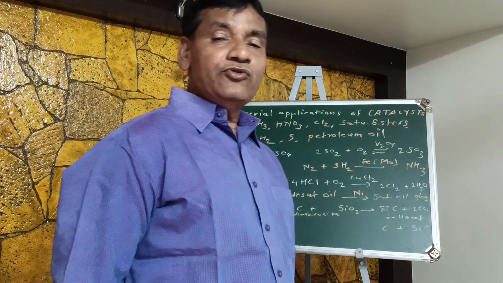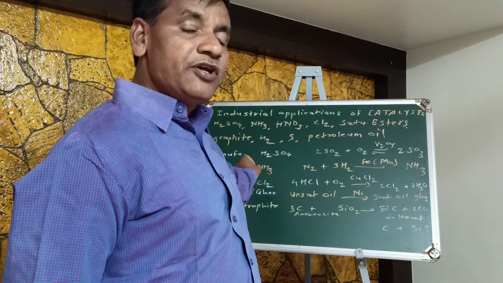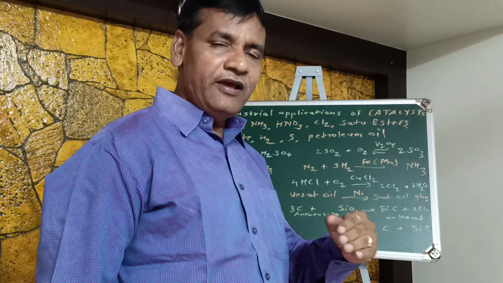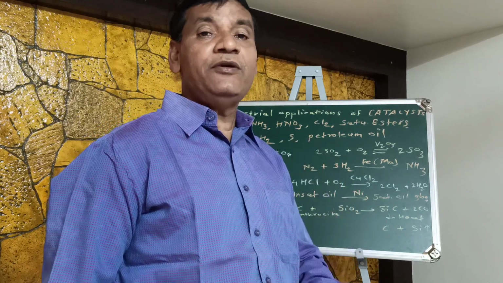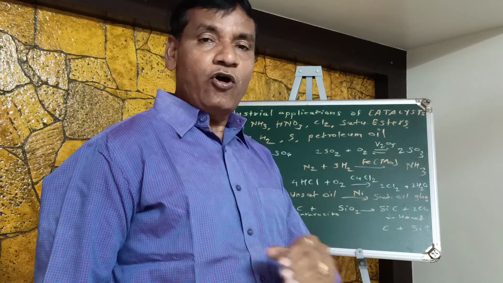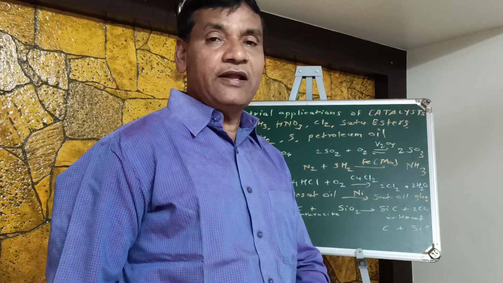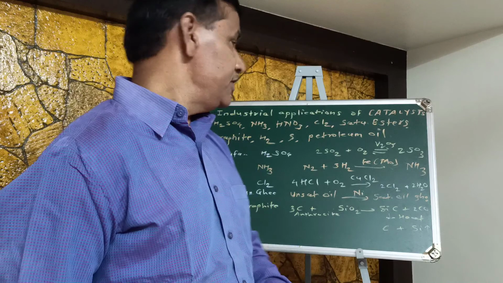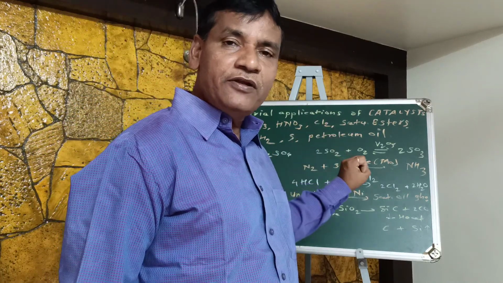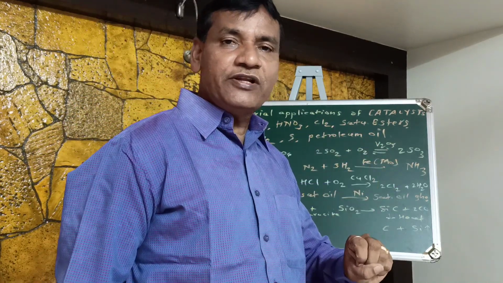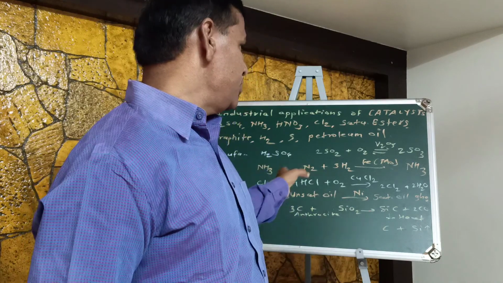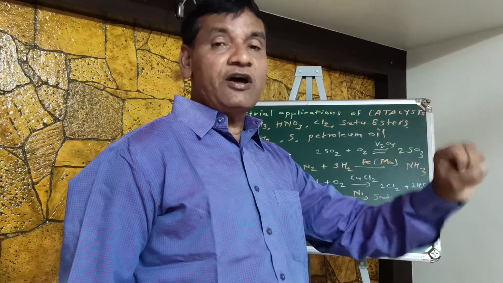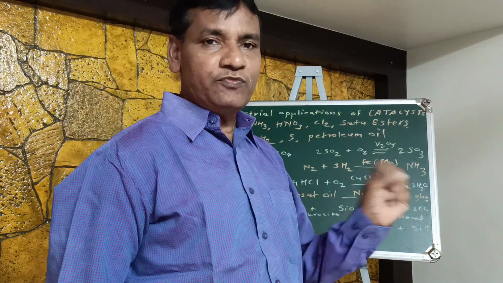Next example of use of catalyst, that is production or manufacture of ammonia, NH3, and already I have told you that this ammonia is a very important chemical for production of other fertilizers which are used for development of agriculture. Okay, so this ammonia is obtained with the help of nitrogen gas and hydrogen gas. So N2 plus 3H2 converts into 2NH3, that means ammonia is produced by combination of these two